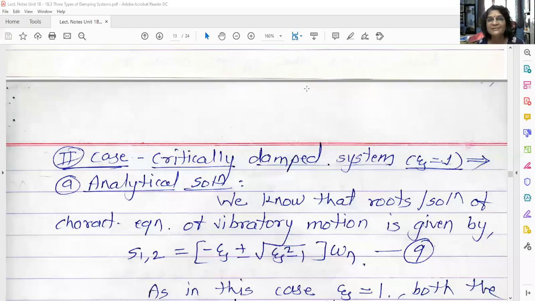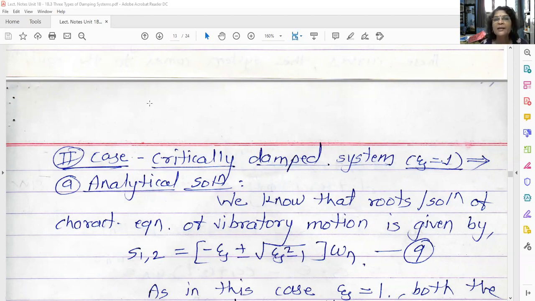Good morning, friends. So, in the earlier lecture, we have studied underdamped vibrations. What we have studied? The solution of the system was given by x is equal to C1 into e raised to S1t plus C2 into e raised to S2t.